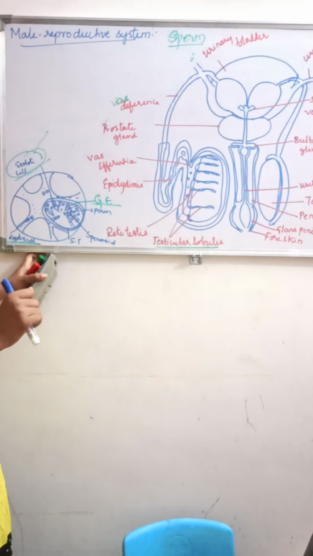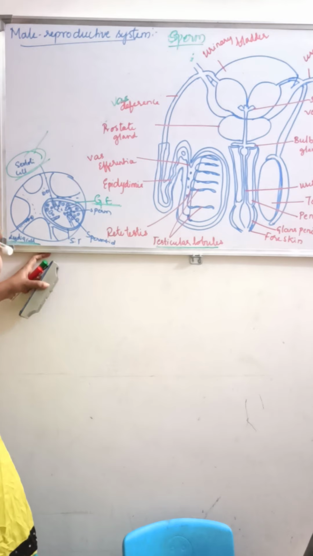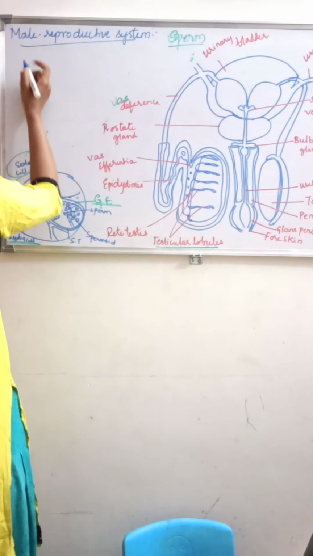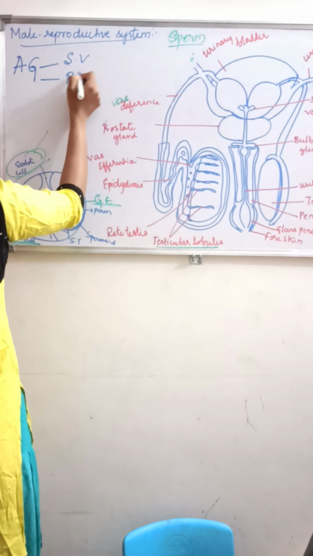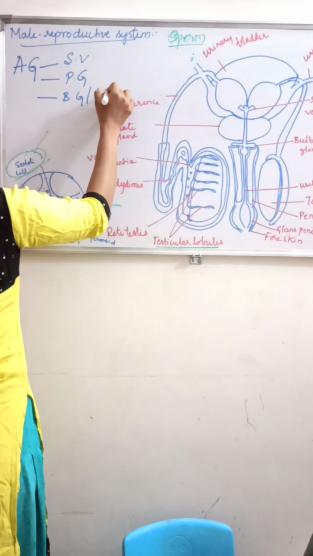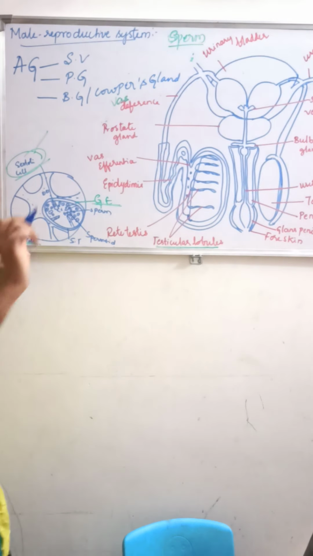Next we will discuss the accessory glands. What does the accessory gland consist of? The accessory glands consist of the seminal vesicle, prostate gland and bulbourethral gland, which is also called Cowper's gland.